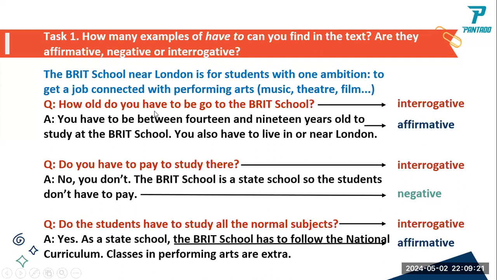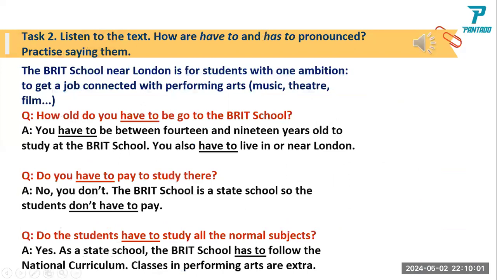Here, how old do you have to be to go to the school? You have to be between 14 and 19 years old to study at the school. Again, we use the expression have to. You also have to live. You have to be, because the subject here is you, Caroline, of course. So that is why we use have to. Do you understand, Caroline? Yeah. Very easy.